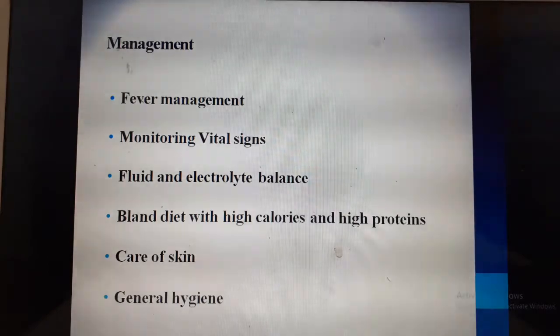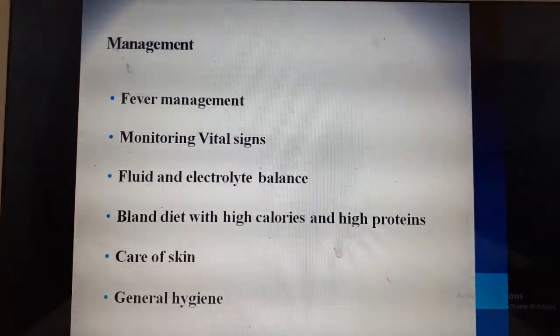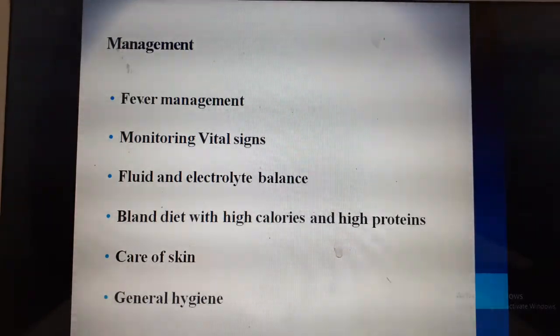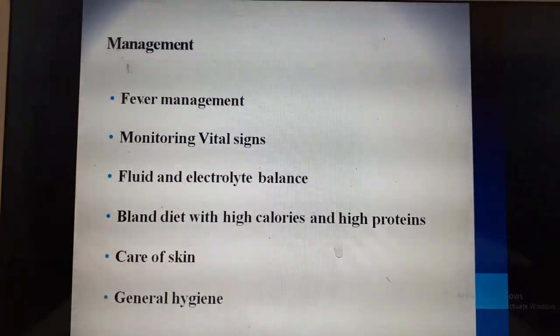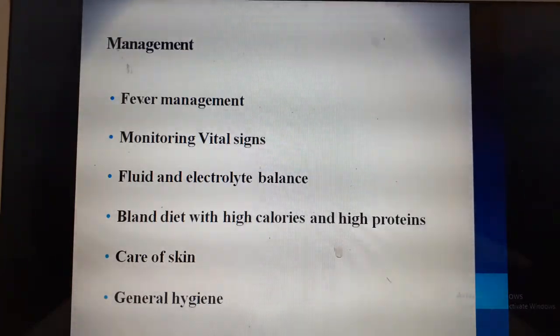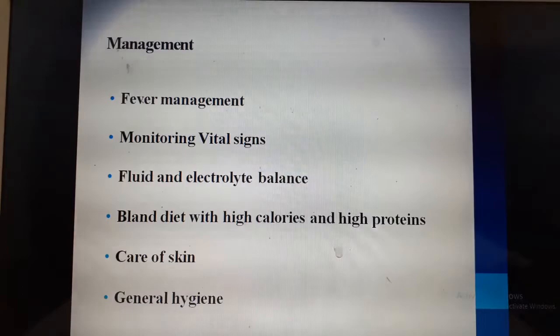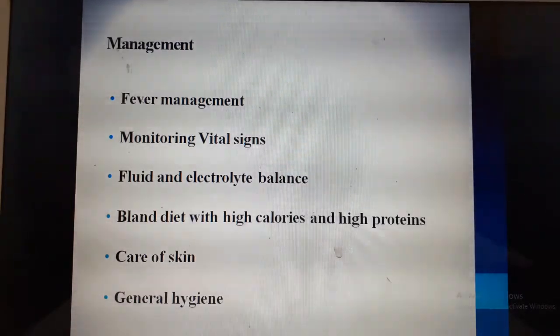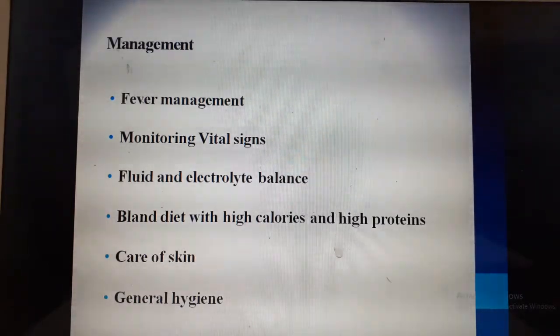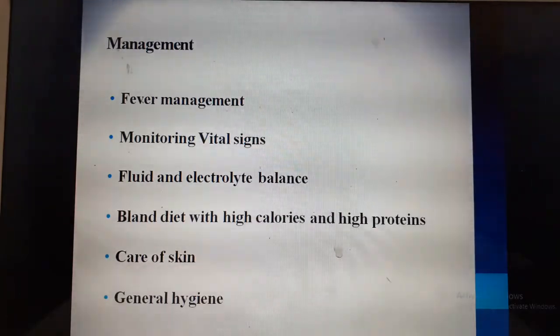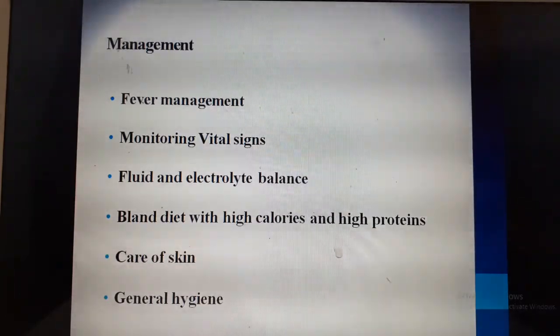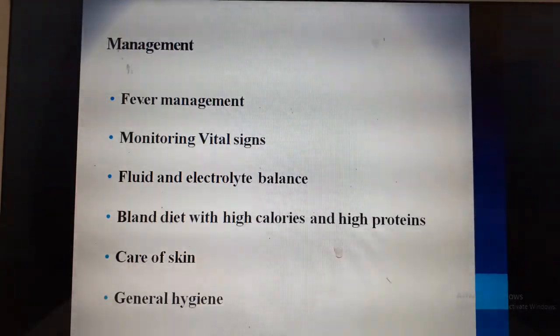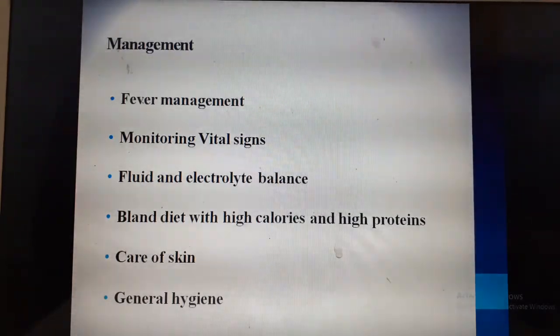Monitor the vital signs. Administer fluids through IV, or if the child can take orally, give them a bland diet because they will have intestinal perforation. We don't want to hurt the intestine more by giving spicy foods. So give them a bland diet with high calorie and high protein. Care of the skin is very essential because some children can have diarrhea. General hygiene by taking regular bath is essential.